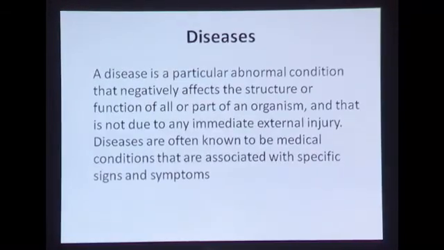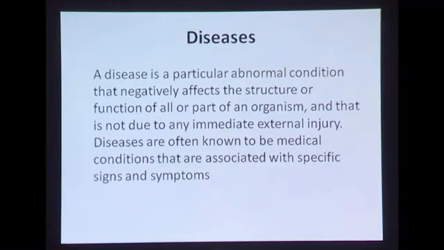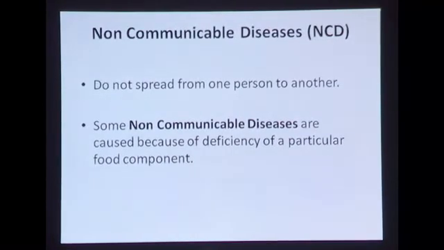Okay. Then we have diseases. This is a very important topic of this chapter. A disease is a particular abnormal condition that negatively affects the structure or function of all or part of an organism, and that is not due to any immediate external injury. Diseases are often known to be medical conditions that are associated with specific signs and symptoms. In continuation to this, we have the types of diseases, and the first type of disease is actually non-communicable disease. What does it mean?